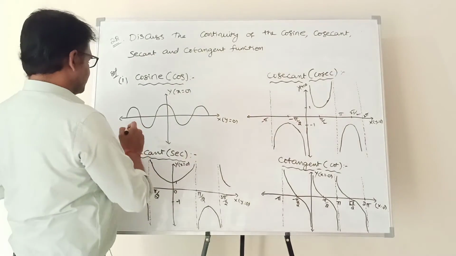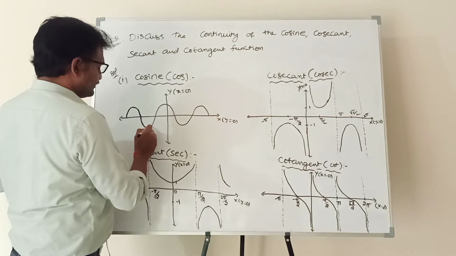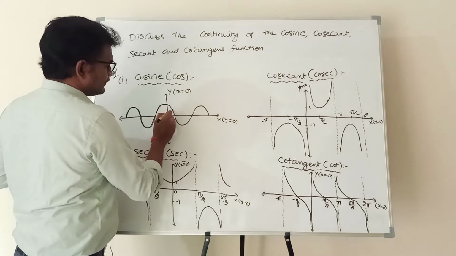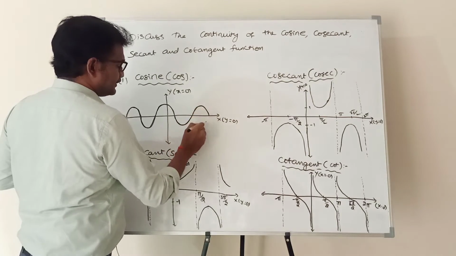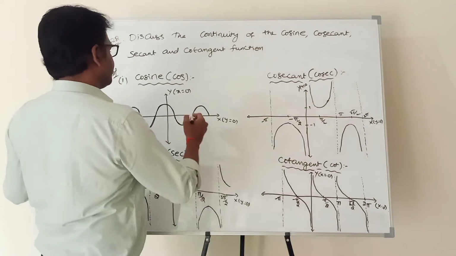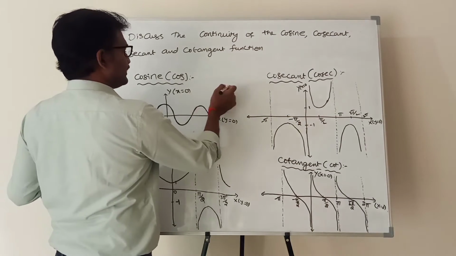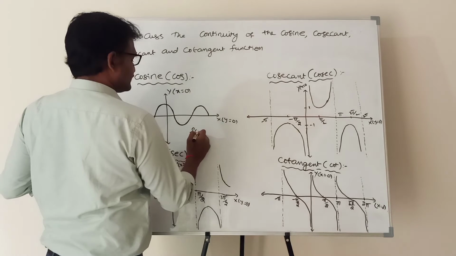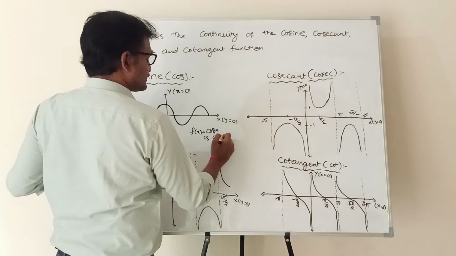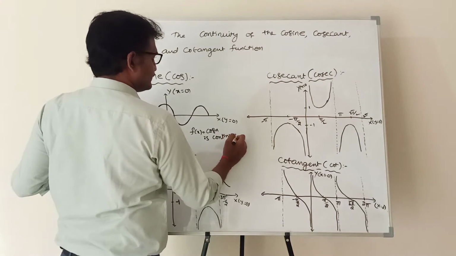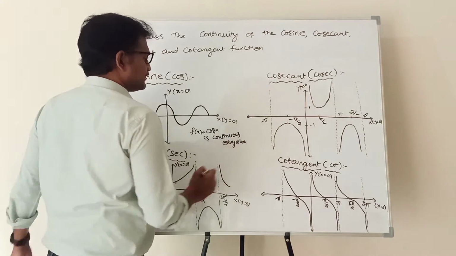Cosine means cos function. So if you observe the graph of cos function, to draw the graph, you no need to lift the pen. It is a continuous function. Therefore, cos x function, f of x is equal to cos x, is continuous everywhere. This is a continuous function everywhere.